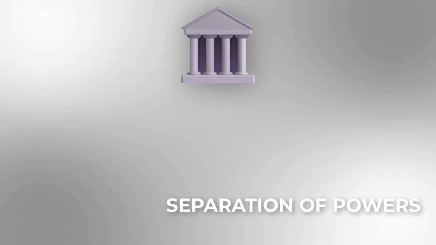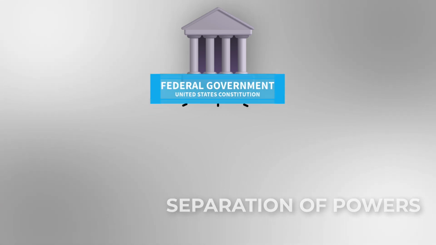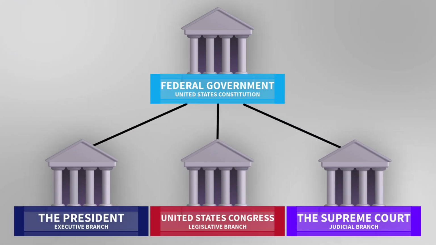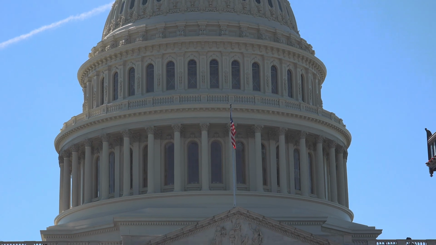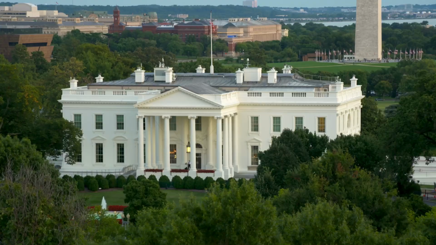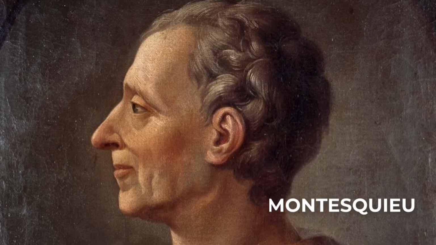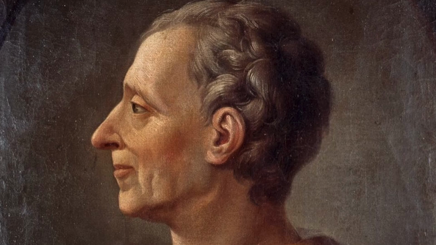republicanism. The separation of powers is a foundational principle of American government that divides authority among three separate and co-equal branches: the legislative branch, the executive branch, and the judicial branch. Each branch has its own specific powers and responsibilities, which prevents the consolidation of power in any single branch. This structure was heavily influenced by Enlightenment thinker Montesquieu, who argued that liberty is best protected when government powers are broken up and divided among different branches of government.